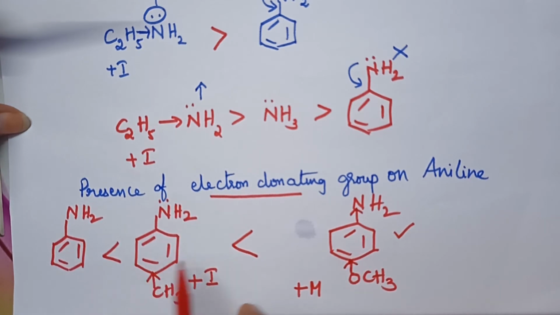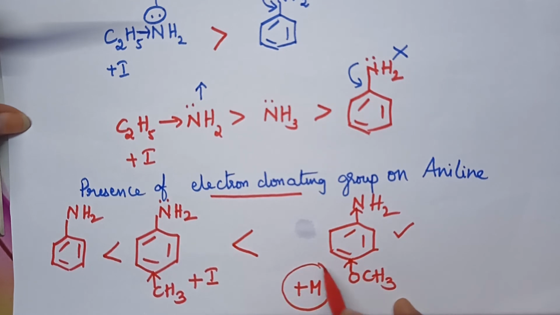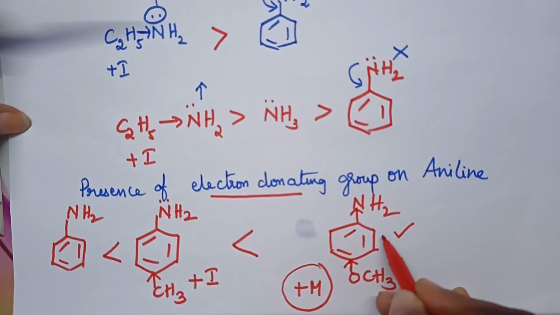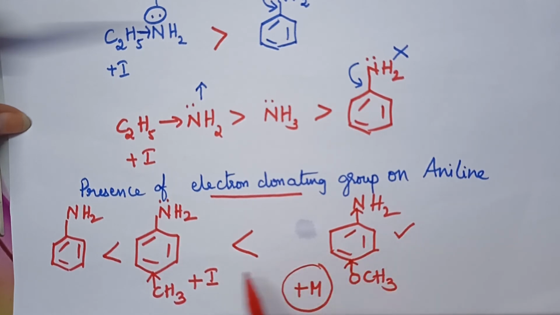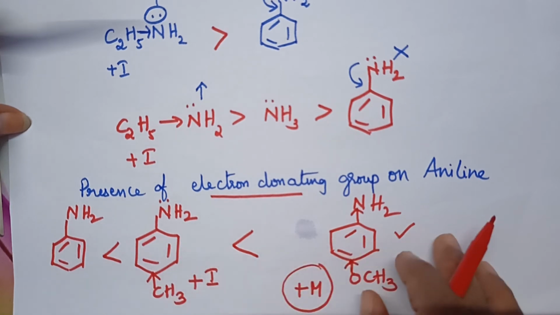Here the electron density increases due to plus I effect, whereas in the case of methoxy substituted aniline, the electron density increases due to plus M effect, which is more dominating, and hence methoxy substituted aniline is more basic than methyl substituted aniline than aniline.